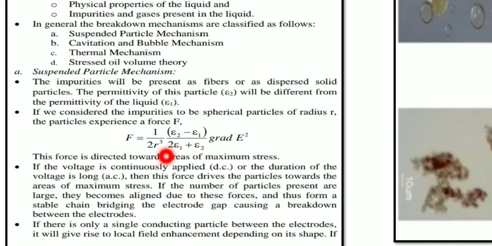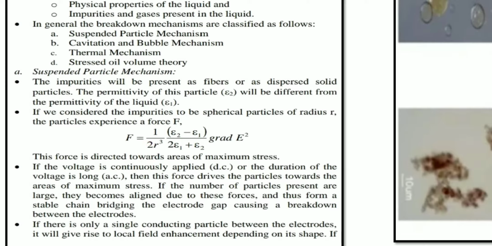Here r is the radius of the spherical impurity particle, epsilon 2 is the permittivity of the impurity particle and epsilon 1 is the permittivity of the liquid. Getting my point?